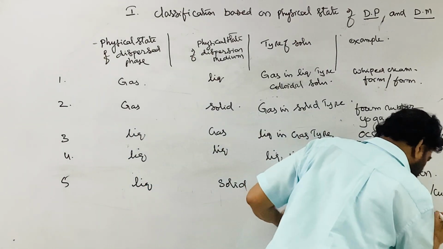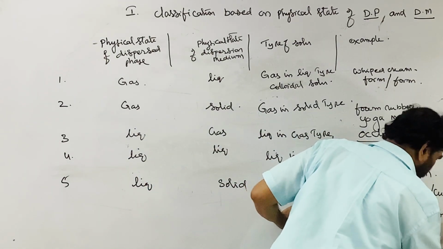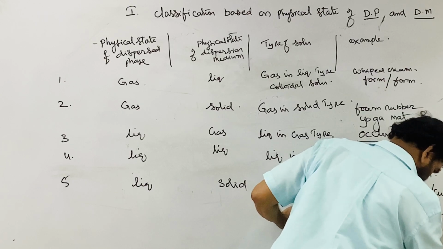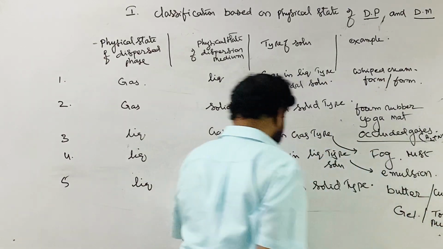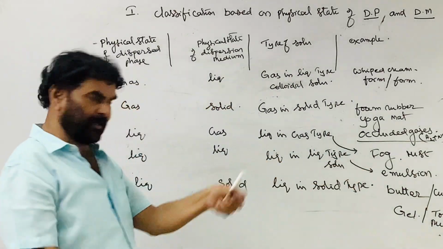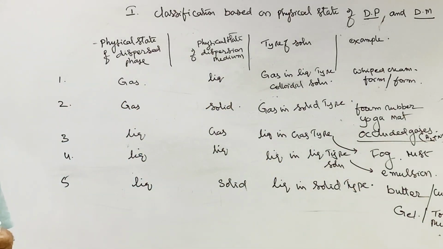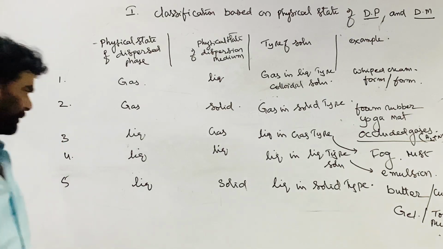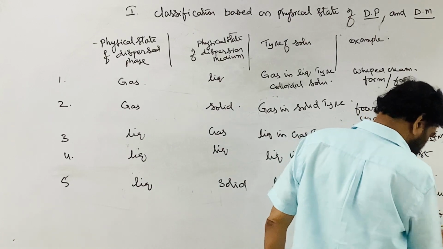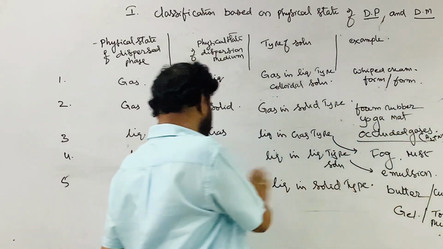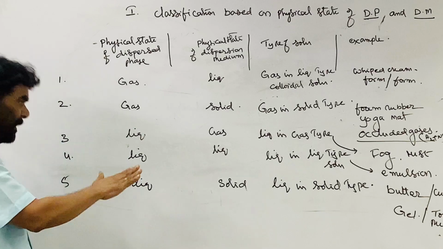This is toothpaste, and mud, where the liquid is the major component and the sand and all these things are the minor component. Butter, gel, curds, toothpaste, mud, etc. all come under the category of liquid in solid type.